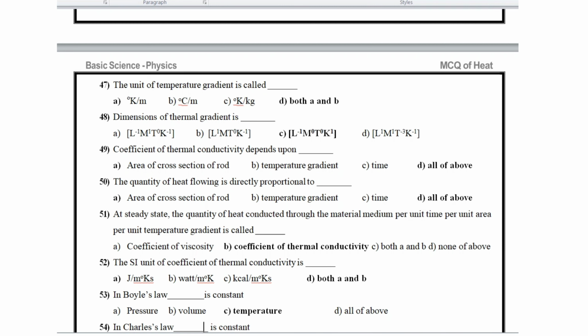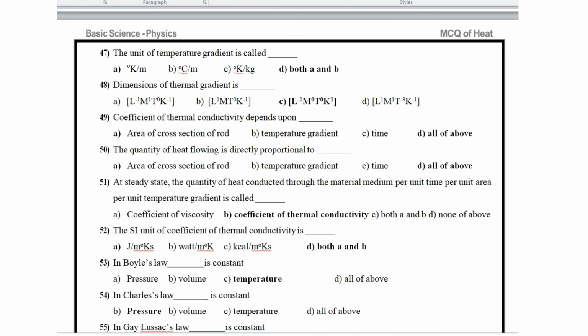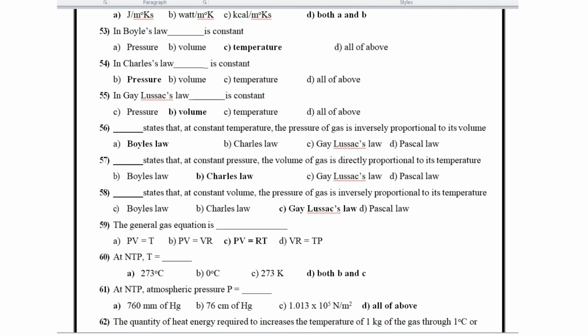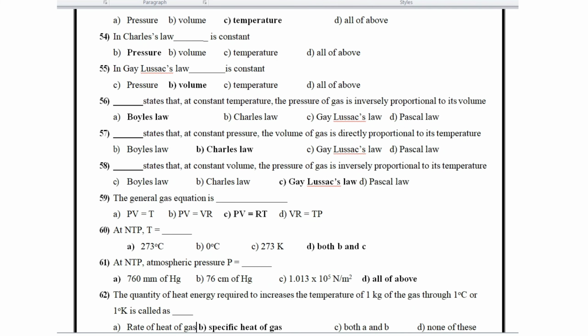The SI unit of coefficient of thermal conductivity is joule per meter per degree Kelvin per second. Then in Boyle's law, temperature is constant, while in Charles' law, pressure is constant. See question number 54, in Charles' law pressure is constant. In Gay-Lussac's law, volume is constant.